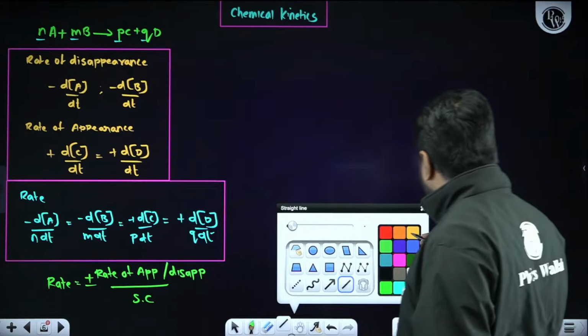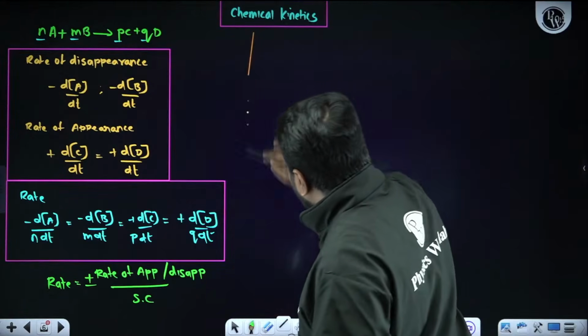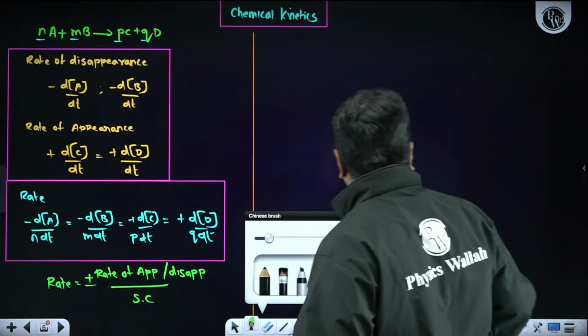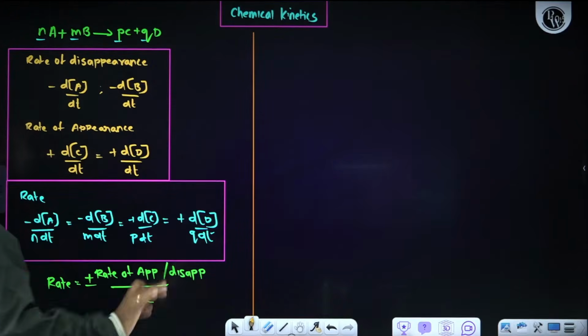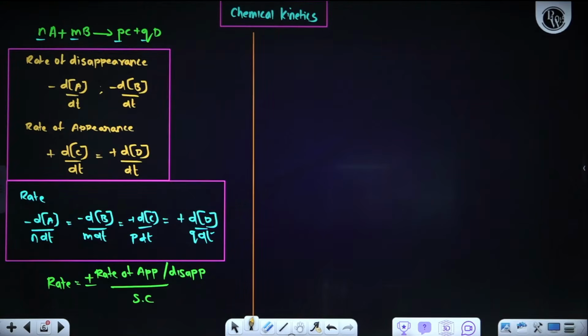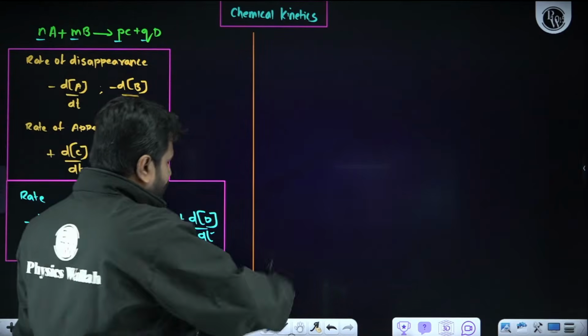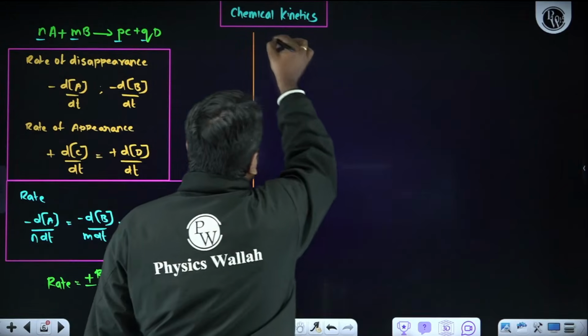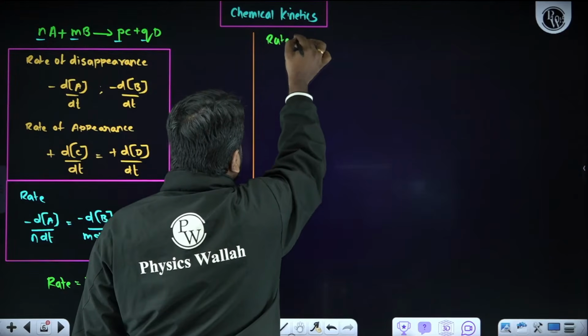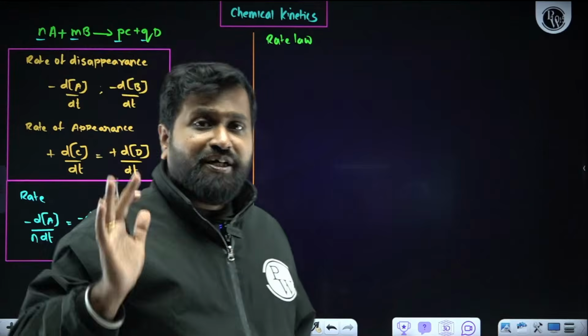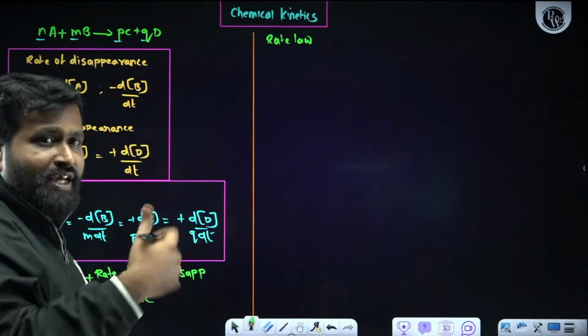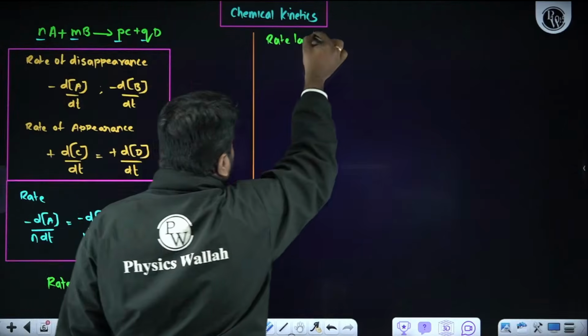Now, apart from this, in this particular chapter, in the last moment, what are the things we need to know? As I told always, half-life and integrated rate expression, both are very, very important. Now, before that, what will be the order in general? Let me write the rate law. In a single page, I will try to complete this chapter because it will be very helpful for last minute revision also, before the day of exam, early morning. Rate law. What we know?